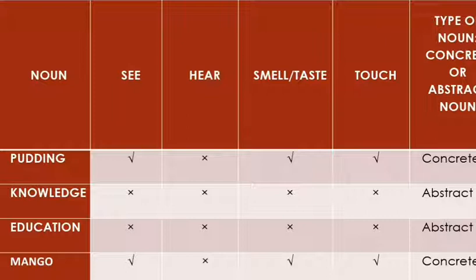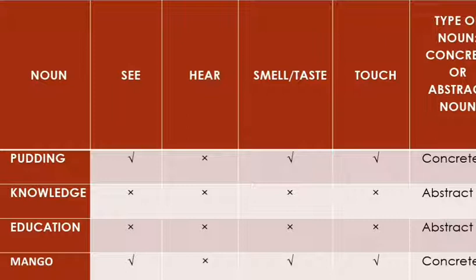Next, knowledge. We cannot see, hear, smell, taste or touch knowledge. So it's an abstract noun. Again, education. Education, we cannot see, hear, smell, taste or touch education. So it's an abstract noun.